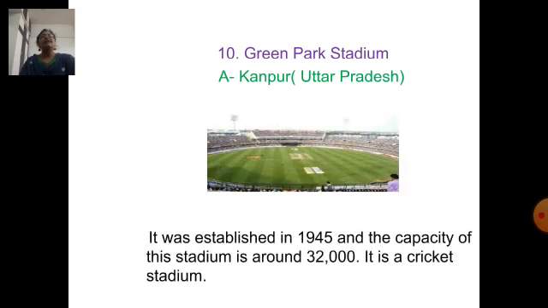Next question. Where is Green Park Stadium located? Green Park Stadium is located in Kanpur in the state of Uttar Pradesh. It was established in 1945 and the capacity of this stadium is around 32,000. It is a cricket stadium. Next question. Where is Lal Bahadur Shastri Stadium located?